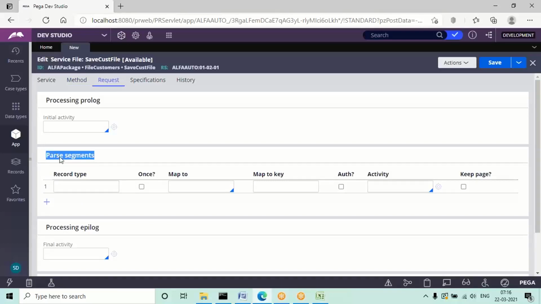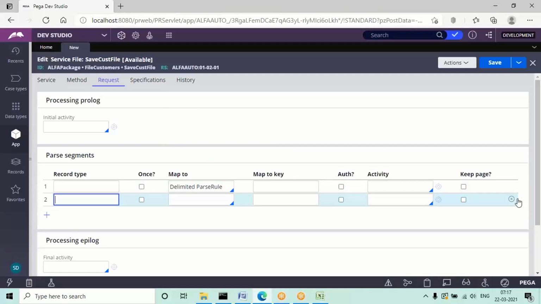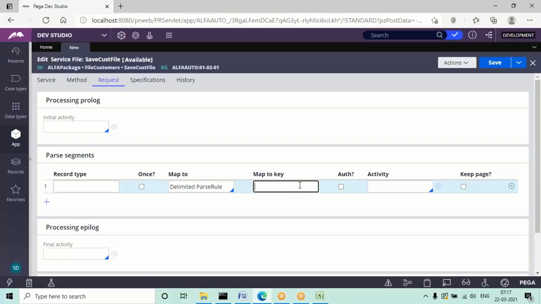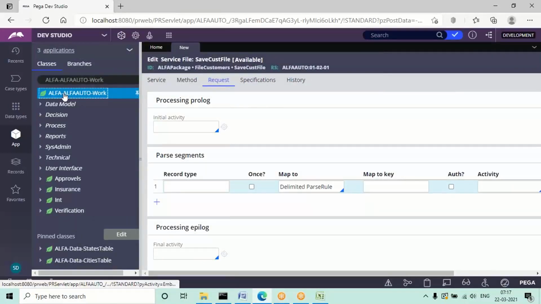Here in the parsing segments, we have to provide the details like parse rule and activity rule. Two things we have to define. First of all, in the map to option, choose delimited parse rule. Now map to key is nothing but I need to open the parse rule. In some versions or in real time we may get an open option, but I didn't get the open option in the present version. In some versions you may get an open option next to the map to key. If you don't get the option, then it is a mapping rule again. So go to integration mapping.